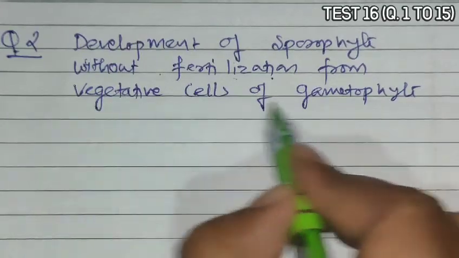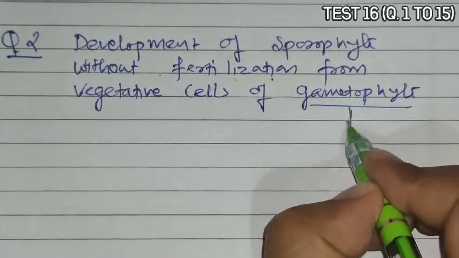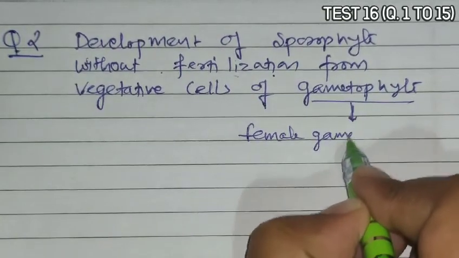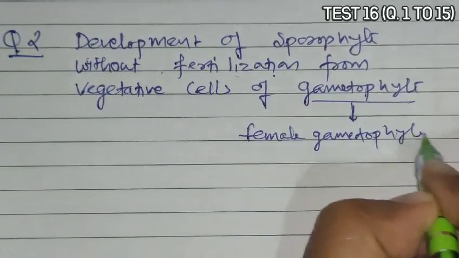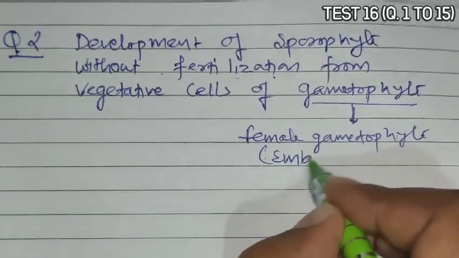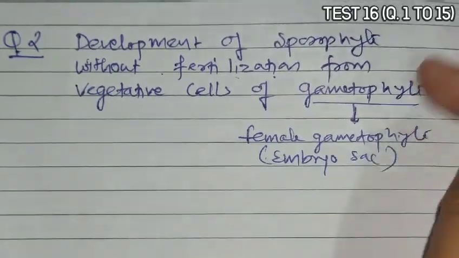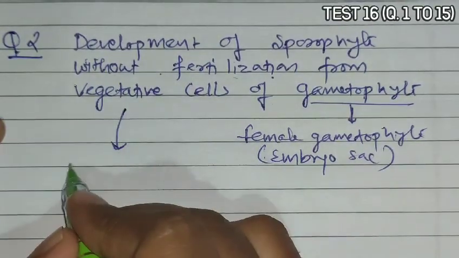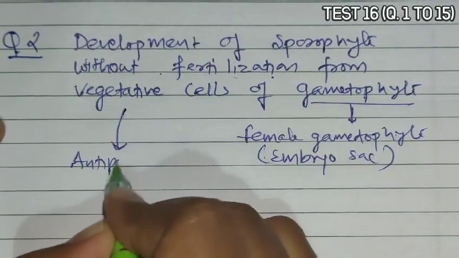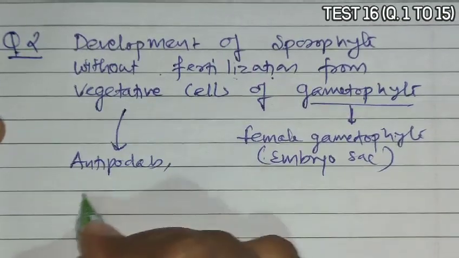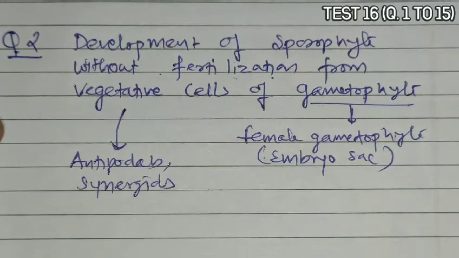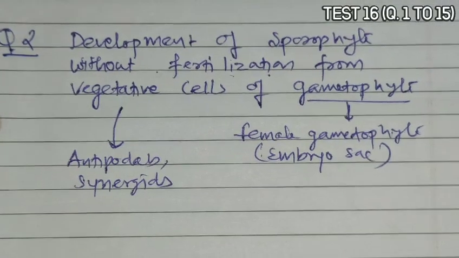Now gametophyte here means the female gametophyte, and female gametophyte means embryo sac. The vegetative cells of this embryo sac are the antipodals and synergids. These are particularly vegetative cells.